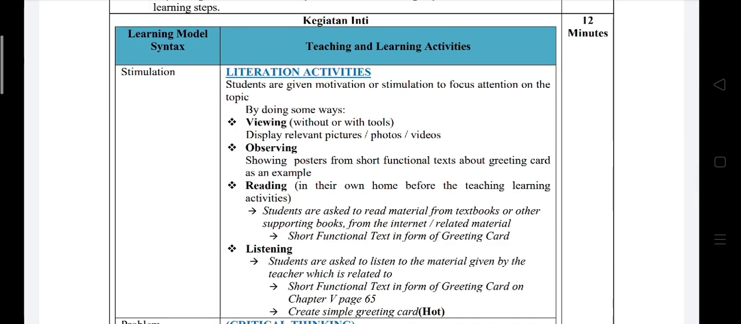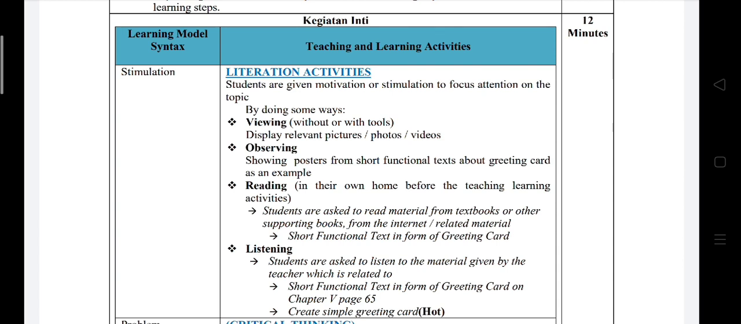Okay, for the main activities, we have 12 minutes. Now, in teaching and learning activities, we will do literacy activities in viewing, observing, reading, and also listening. In viewing, the teacher will display relevant pictures, photos, and videos about simple greeting cards. In observing, the teacher will show posters from short functional text about greeting cards as an example.